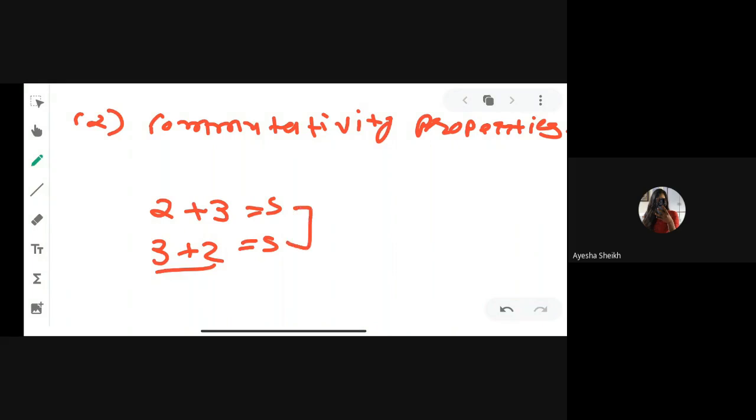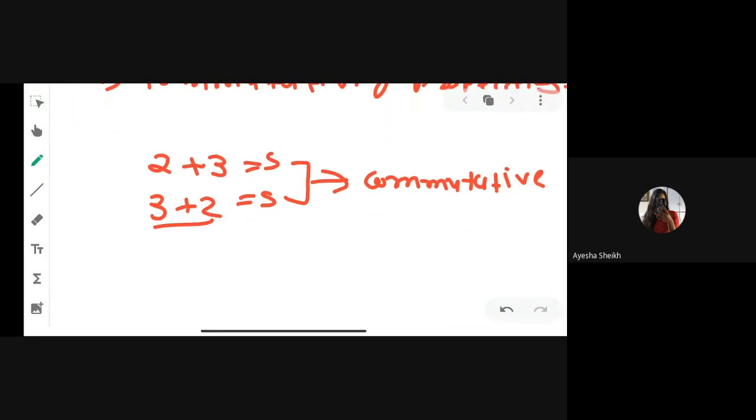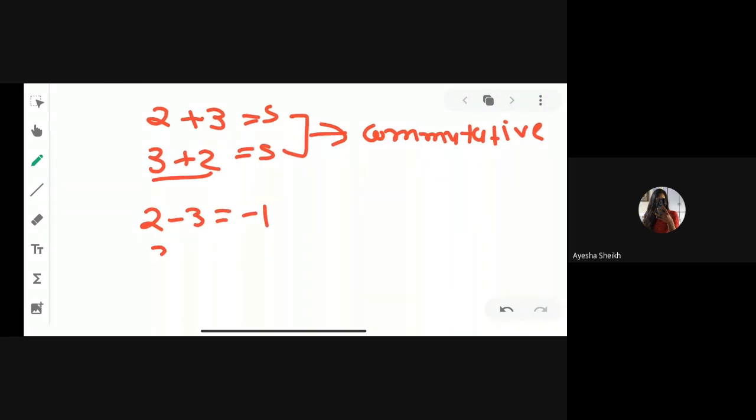So if we get the same answer, then it is commutative, right? If we do not have the same answer, then it is not commutative. You can see here, 2 minus 3, we get minus 1. But 3 minus 2 is plus 1. So in this case, we can say that it is not commutative.